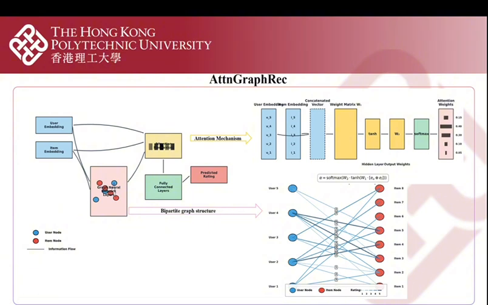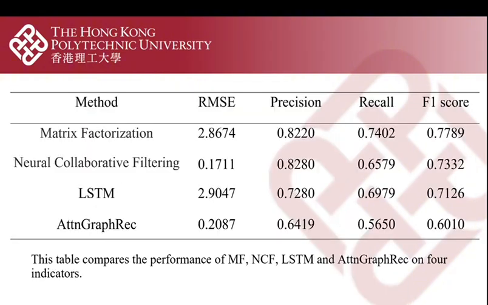Next is the Atten-GraphRec model proposed in this study. It starts from an embedding layer and maps users and items into a 64-dimensional space. Then, graph neural network layers, especially graph convolutional networks, capture structural information by propagating information between connected nodes. The attention mechanism dynamically weights representations of correlation, focusing on key features. Finally, the multilayer perceptron integrates this into the output prediction. The next part is comparison.